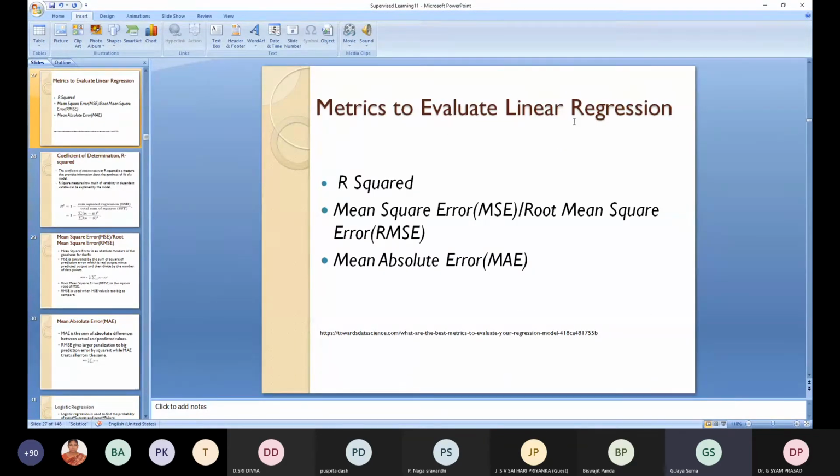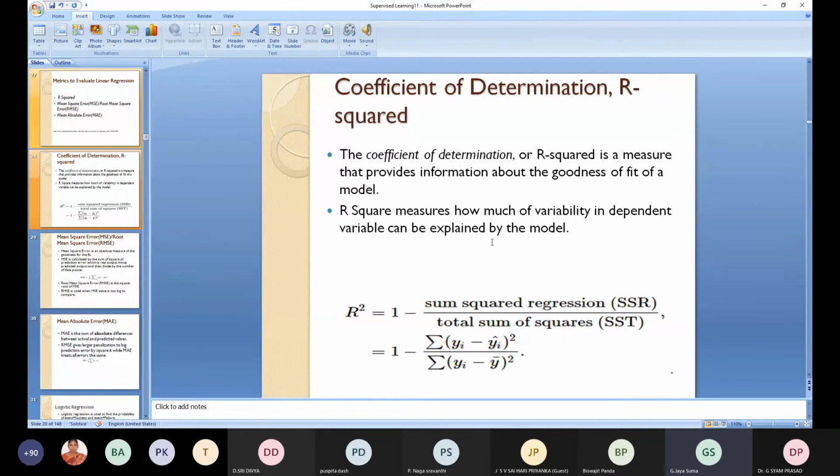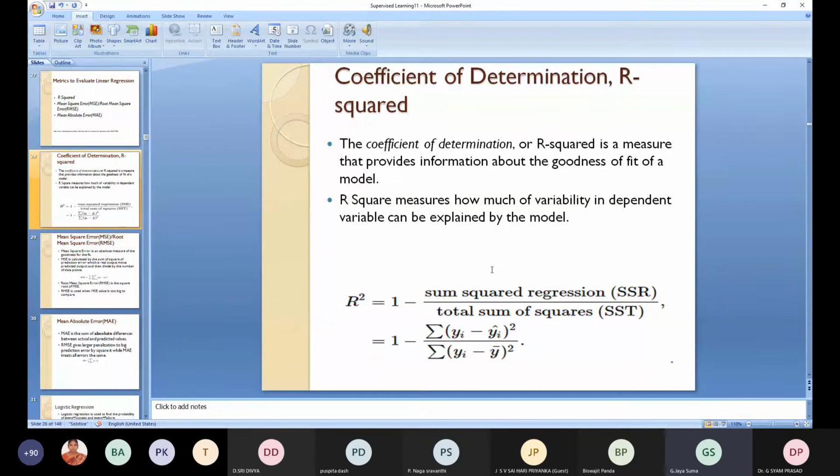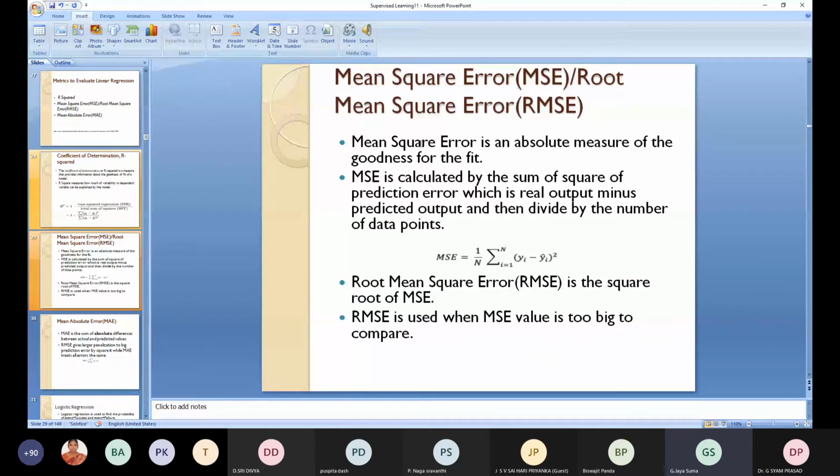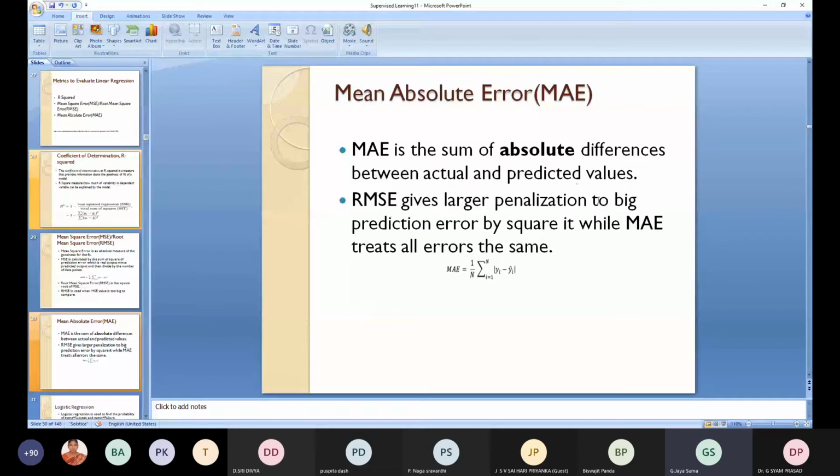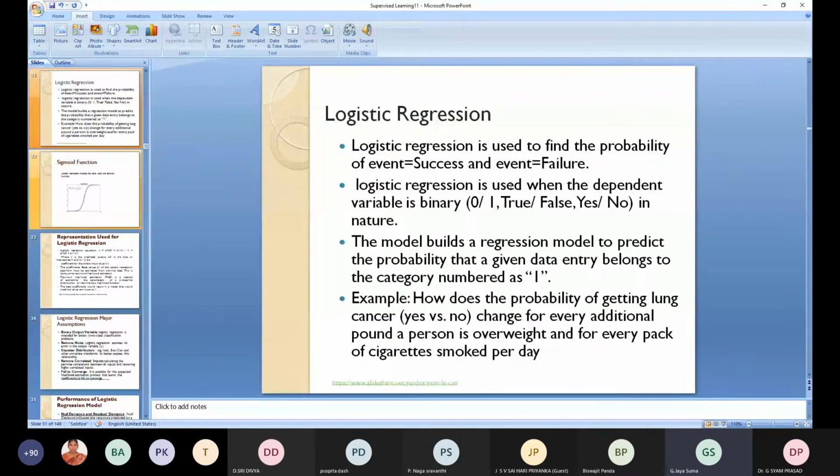These are the metrics to evaluate: R squared, mean square error, root mean square error, or mean absolute error. R squared can be obtained by using this formula, mean square error by this formula, and mean absolute error is calculated using this formula.